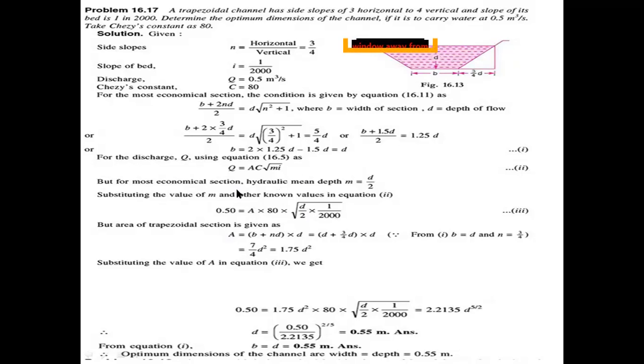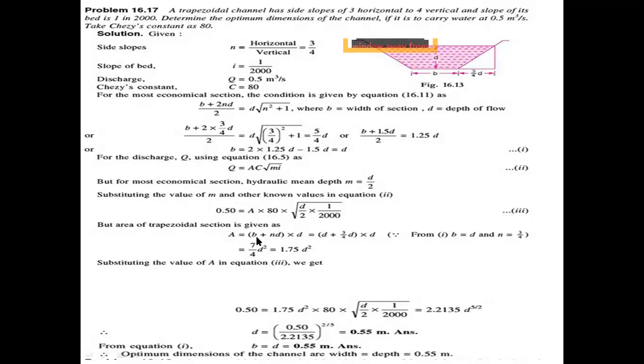In this problem, we are asked for the dimensions of the channel, meaning the breadth and depth of the channel. So we need to find the area. The area formula is A equals (b plus n d) into d. Here b equals d and n equals 3 by 2.